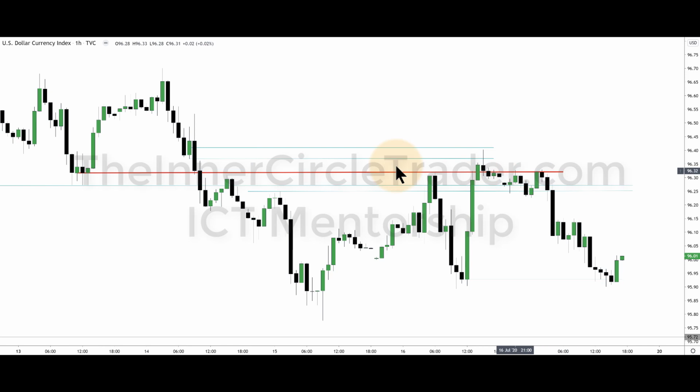Remember, we cut through candles to get to the narrative. Then we have that small little fair value gap. That's what these two lines are here. So it's based on this high and this low on the daily chart. So it wanted to get back up in there and rebalance that, and we saw that happen. Look at the reaction we got right there.